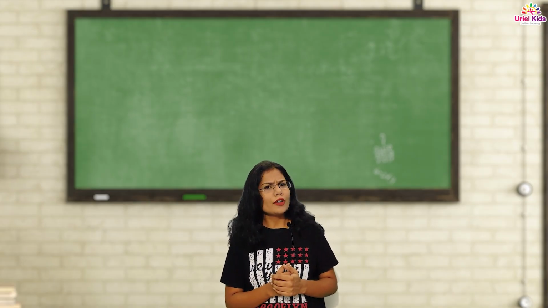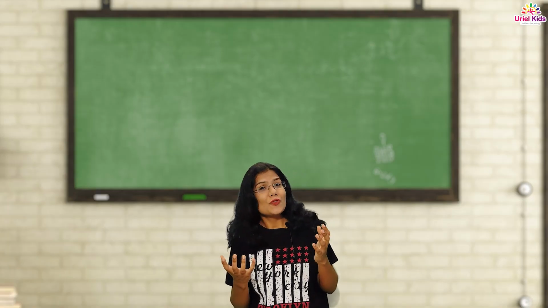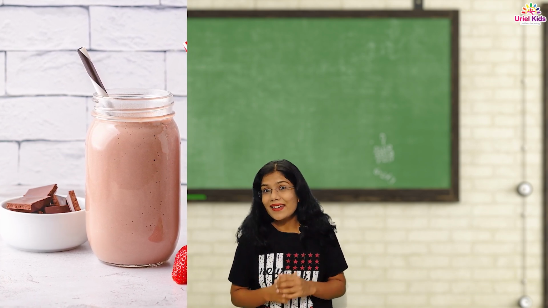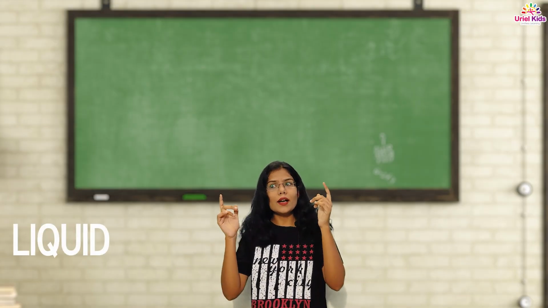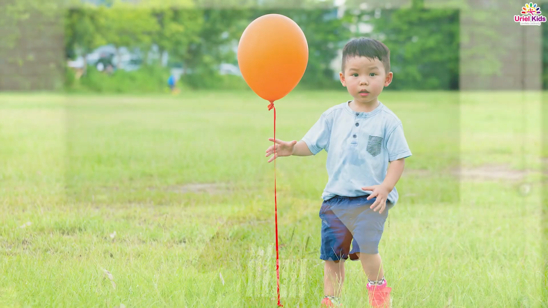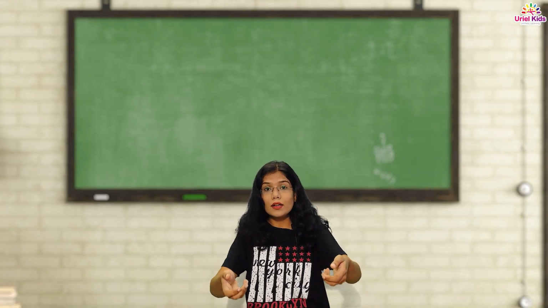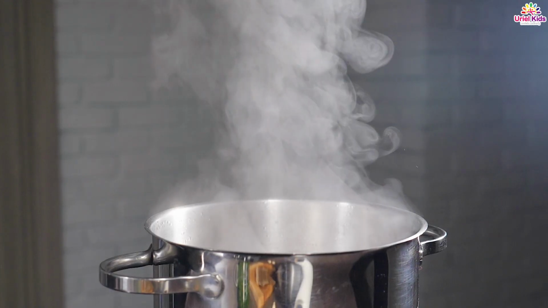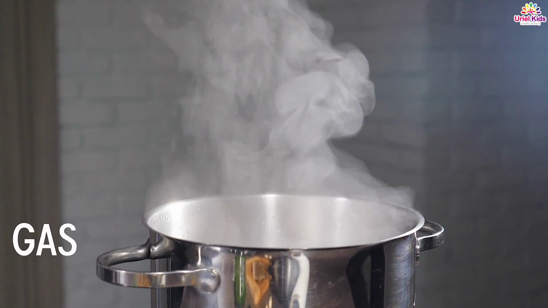Then look for water in a glass, some juice, milk, some cold drink, hot milk chocolate. What type of things are they? Bingo! They are liquids. Now, think about when you have filled a balloon with air around you, or when you heat a bowl of water and you see some vapors going out. What are they? They are gases.